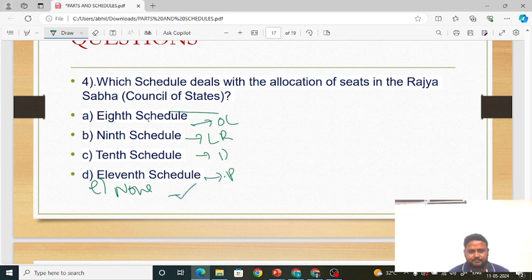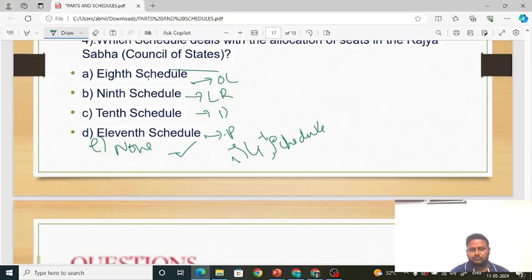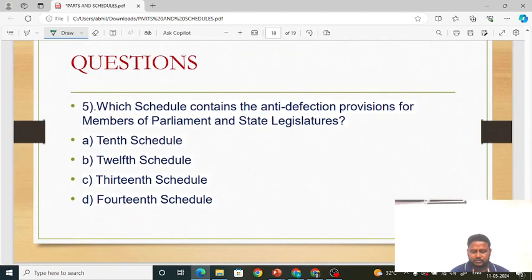So the answer is none, because Council of States is spoken by, it is 4th schedule. What? 4th schedule. Okay, 4th schedule talks about Council of States. Coming to the next question.